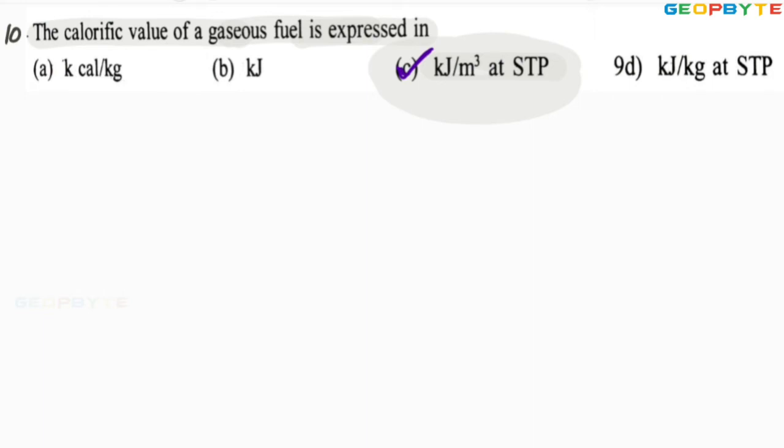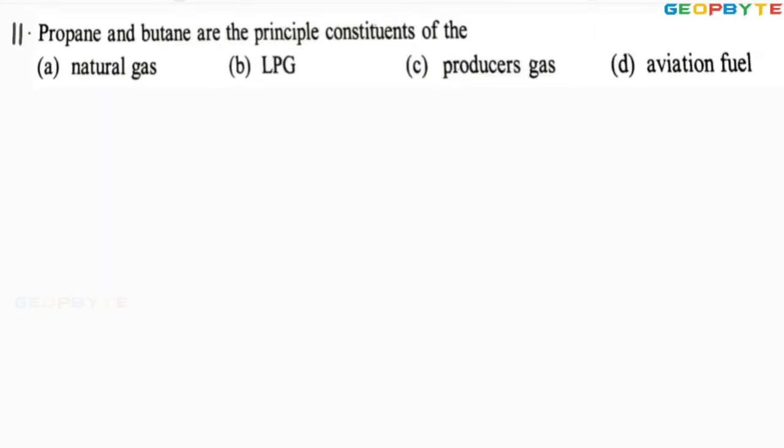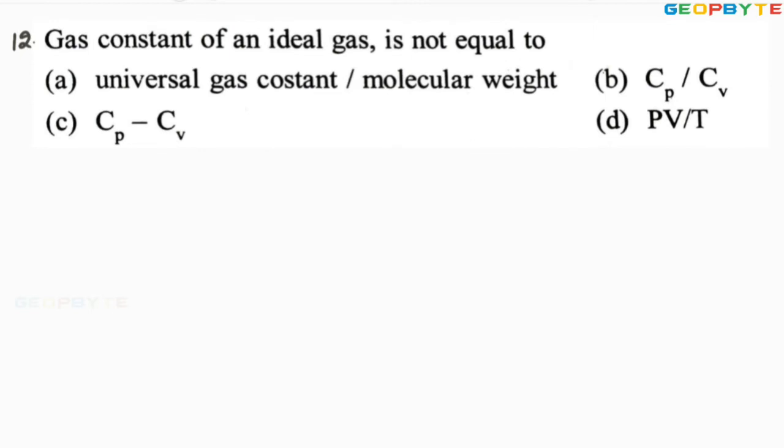Let us take another problem. Look at the 11th problem. Propane and butane are the principal constituents of LPG, low pressure gas. Propane and butane are the principal elements of LPG. Therefore, option B is absolutely correct. Let us take another problem. Let us take the 12th problem.